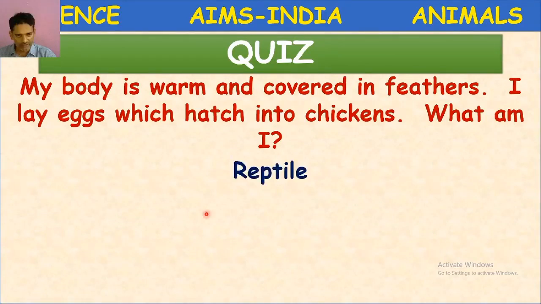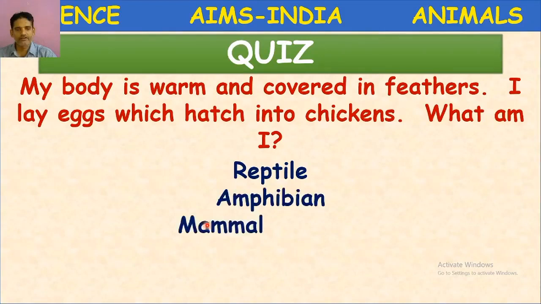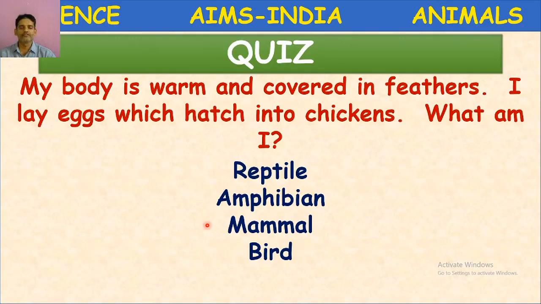Reptile, amphibian, mammal, bird. Which is the correct answer here? Animal with feathers, body is warm and lay eggs. Yes, very good. Birds. The description is about the bird.